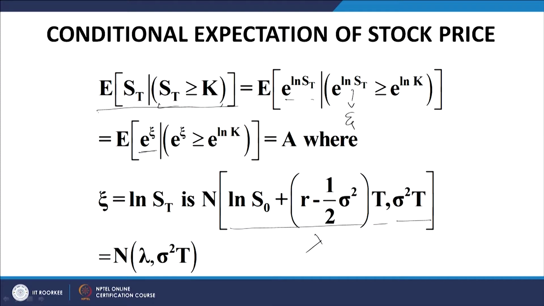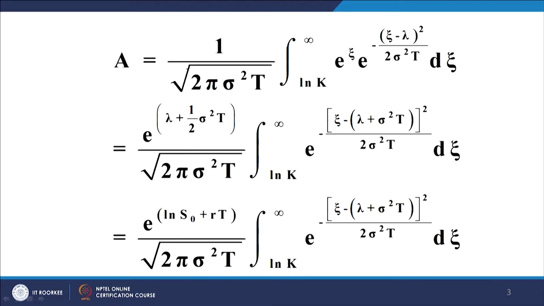So, we shall be taking the lower limit of the integral as log K, and the upper limit will of course be infinity, because the upper stock price is assumed unbounded, and therefore the log of the stock price is also unbounded. This is what the expression turns out to be when we substitute the PDF of the normal distribution with a mean of lambda and a variance of sigma square t.